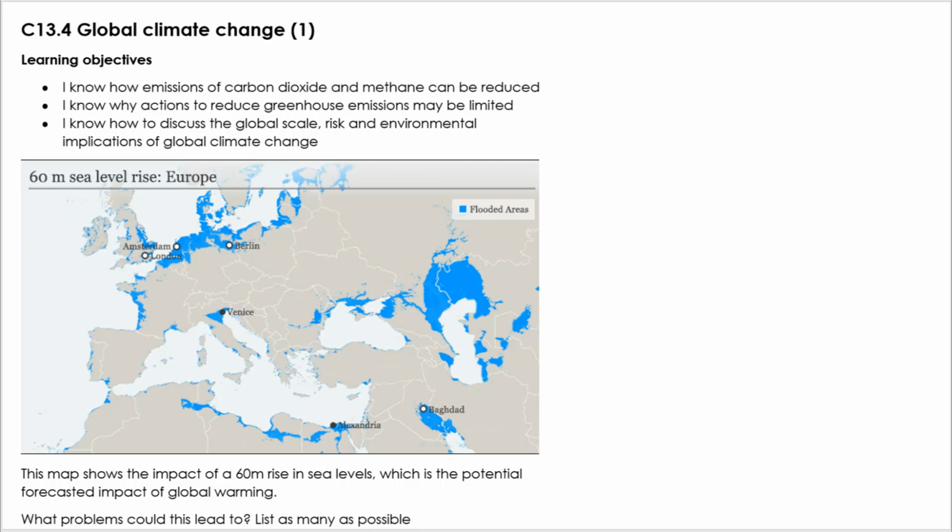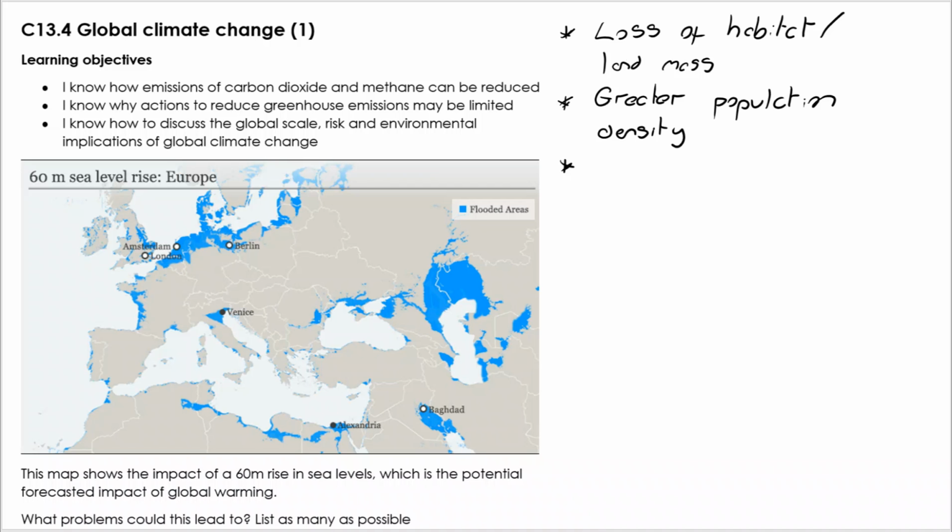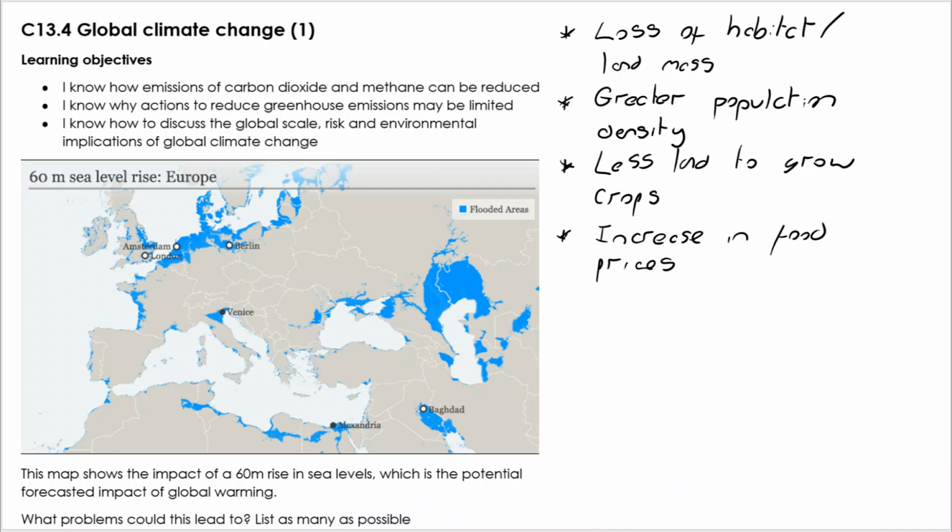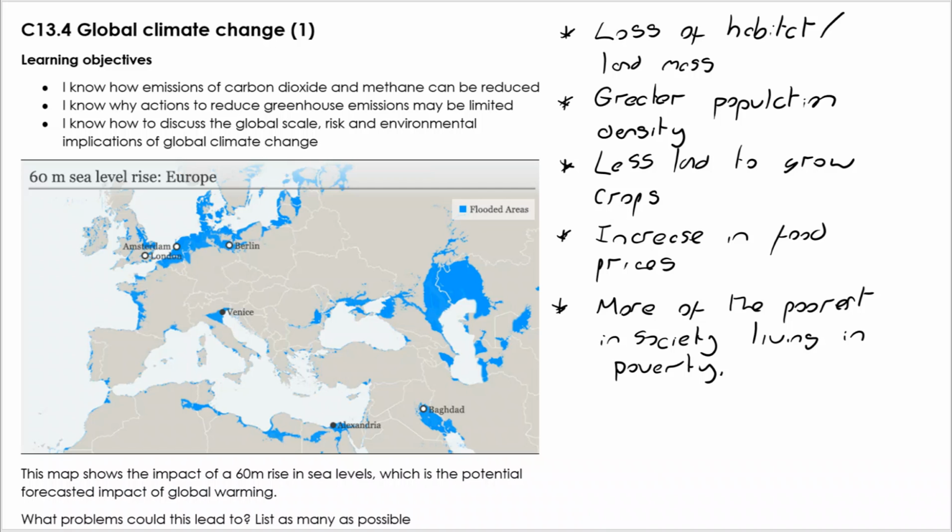But let's run through some ideas. There'll be a loss of habitat and a loss of landmass as we lose huge areas of coastal, and not even just coastal, London will disappear as the Thames overflows. Now, that will mean a greater population density, and that means there's less land to grow crops. If there's less land to grow crops, the impact of that will be prices for food will rise. And if prices for food rise, the poorest in society will be living in more poverty. So that's just one route through.